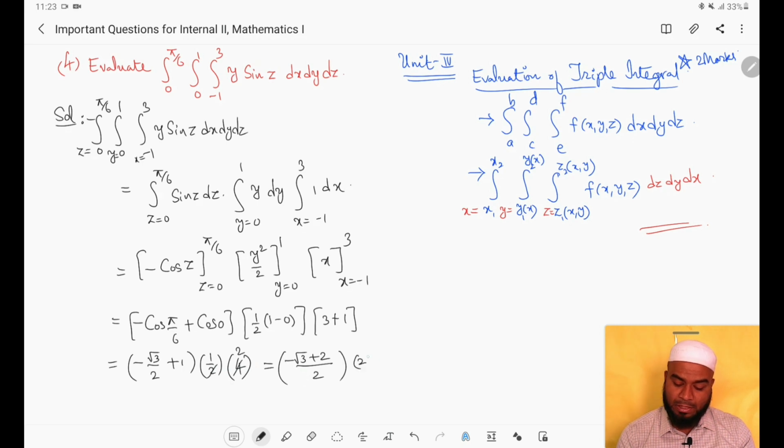So we will get 1/2 here, which will again be cancelled with 2. So what will remain is 2 minus root 3. This is the required answer for the given triple integral. 2 minus root 3 is the required answer for the given triple integral. So this was the fourth question. Now let us consider the fifth question.